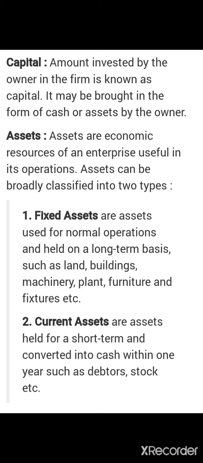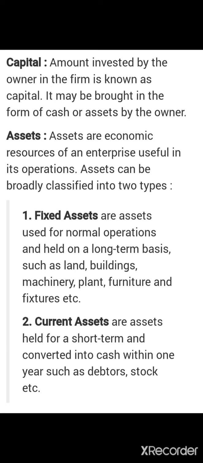The first basic accounting term is capital. Capital is the amount invested by the owner in the firm. It may be brought in the form of cash or asset by the owner. For example, A is the owner of the business and he invested 10,000 rupees in cash for the firm. This amount was known as capital.